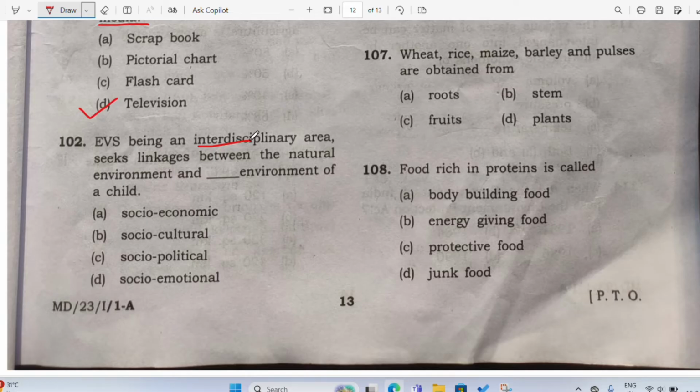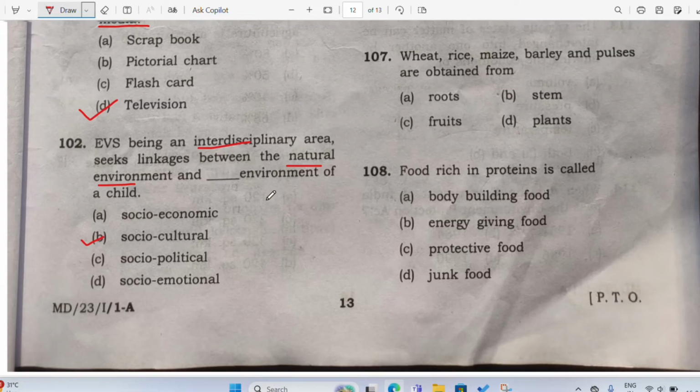Everything is there in EVS, right? So it acts as a linkage between the natural environment and between what environment? Socio-economic, socio-cultural, socio-political, and socio-emotional. So you always have to go with culture, right? Society and culture together. So here the correct option is socio-cultural.